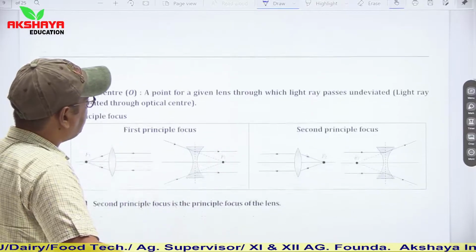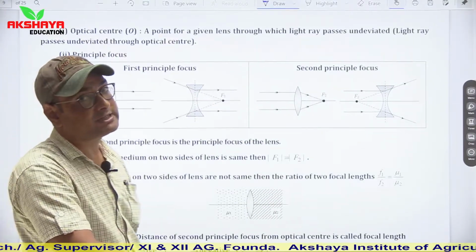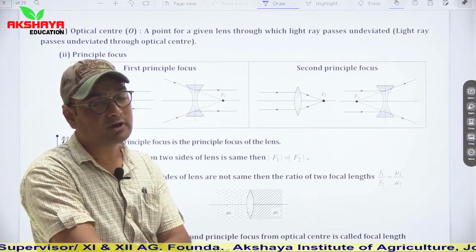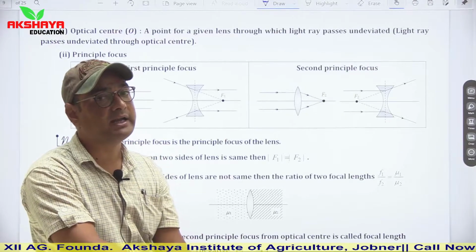So optical center: a point for a given lens through which a light ray passes undeviated. It is the midpoint of the refracting surface of a lens through which, when any light ray passes, it becomes undeviated.